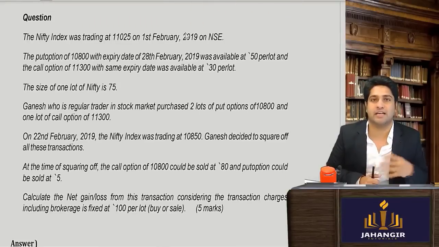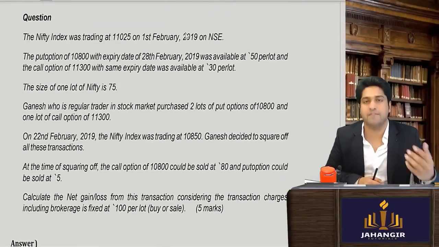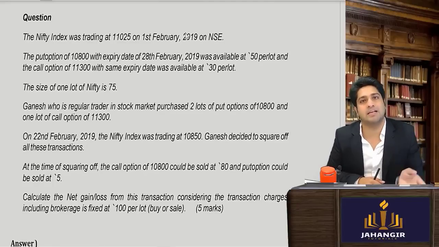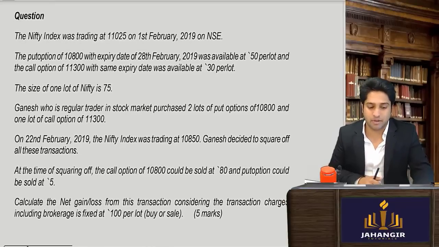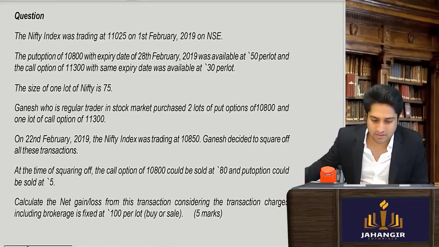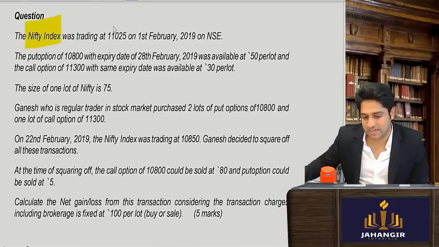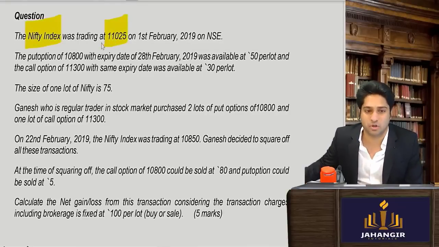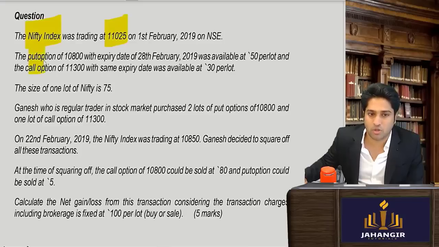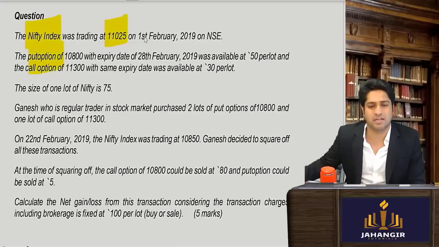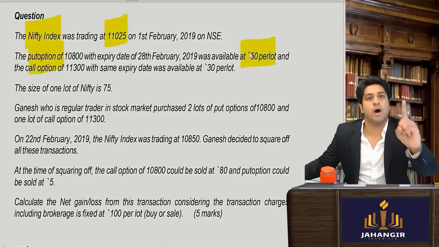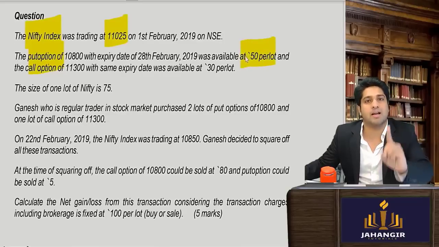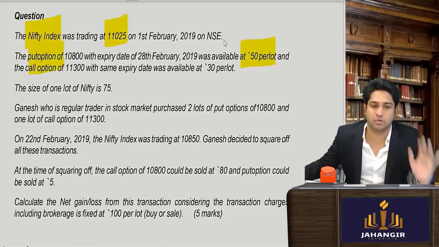Now we'll be seeing a different kind of option question, where they've directly given you the values, which looks very complicated, but in reality these kinds of sums are much easier and simpler. Here let's read. Nifty index was trading at 11,025. A put option of 10,800 was available for rupees 50. So one put option contract to buy was at a rate of 50, so it was for 50 rupees.